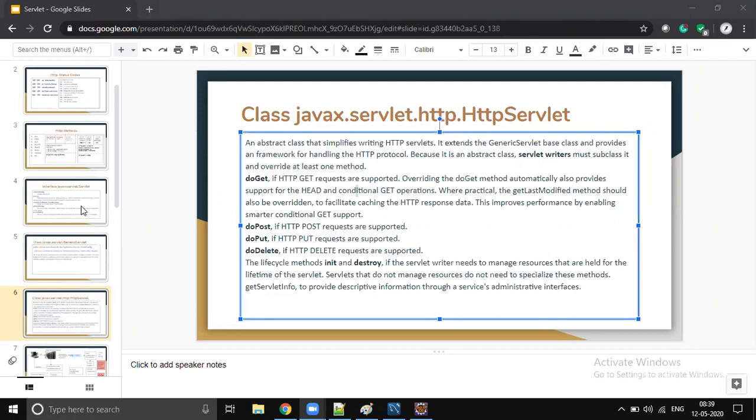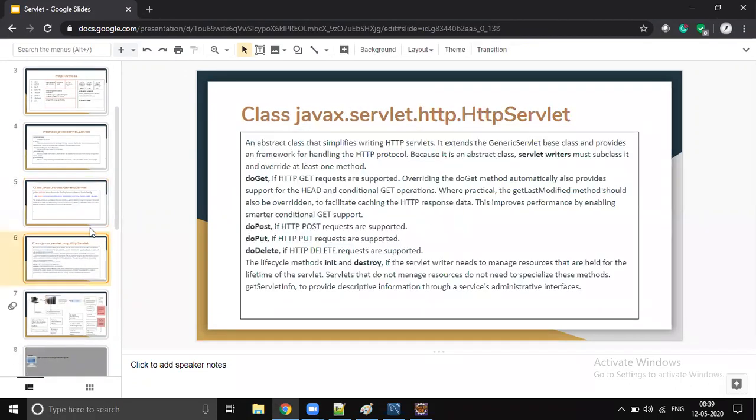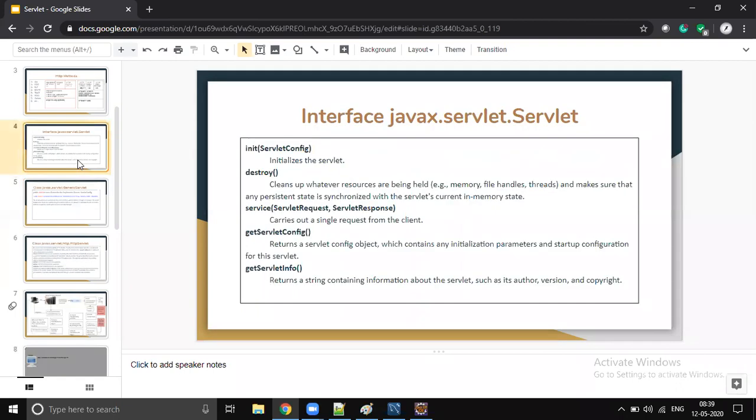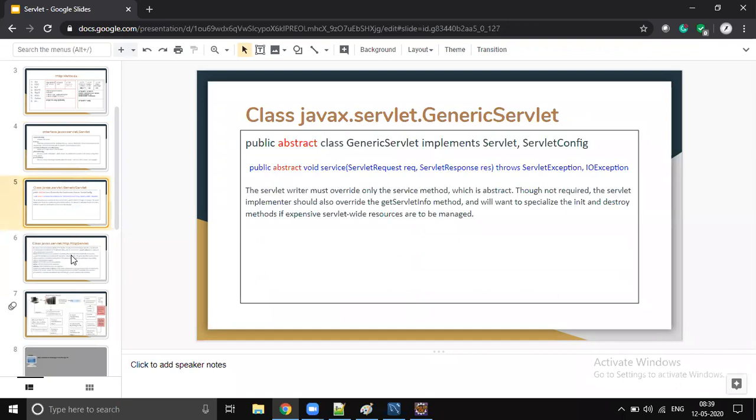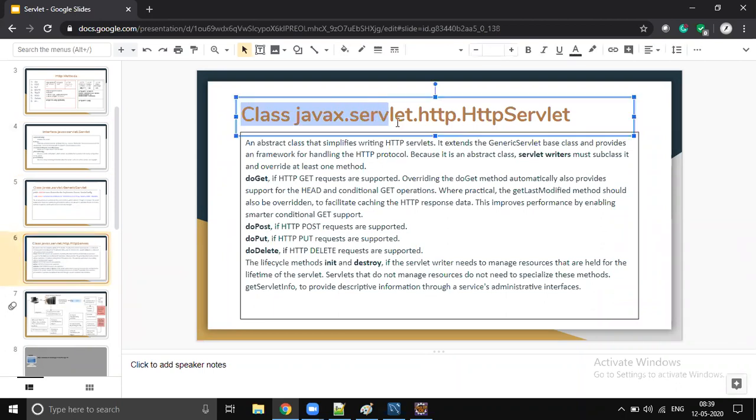So they don't want to start any implementation. Actual object creation will not be possible for any servlet. It is not possible for an interface. It is not possible for an abstract class. It is not possible for HttpServlet also, because it is an abstract class. Even though it doesn't have any abstract methods, they don't want to use API classes for actual implementation.